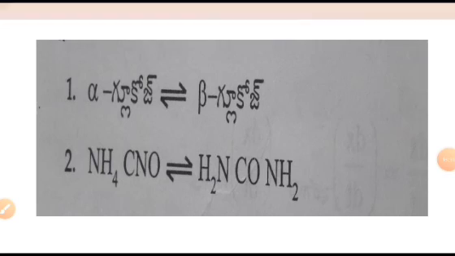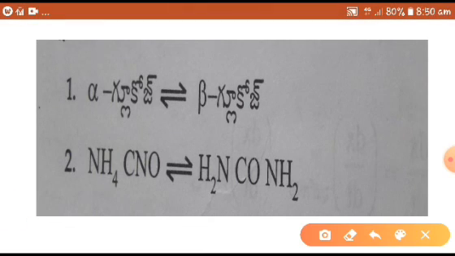Next, a few more examples of opposing reactions. We may consider this as case 3. Forward reaction and backward reaction both are first order reactions. Both are first order reactions. Here ammonium cyanate is rearranged to urea.